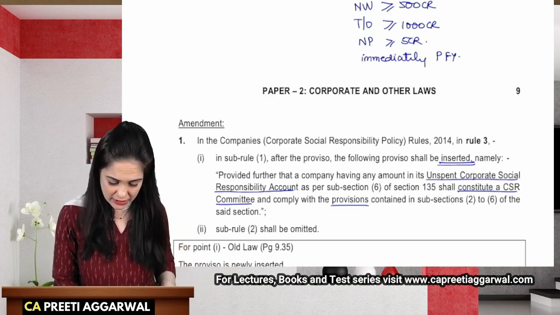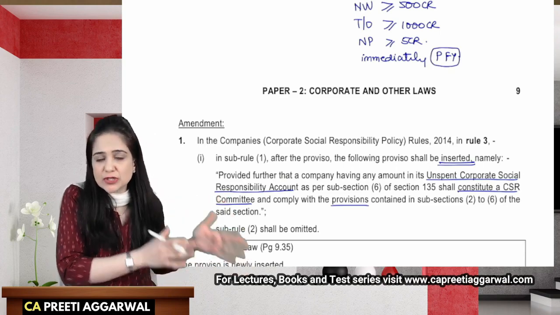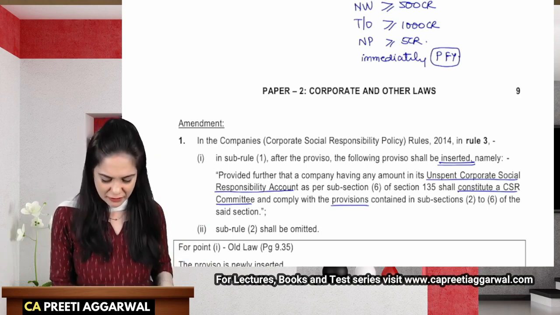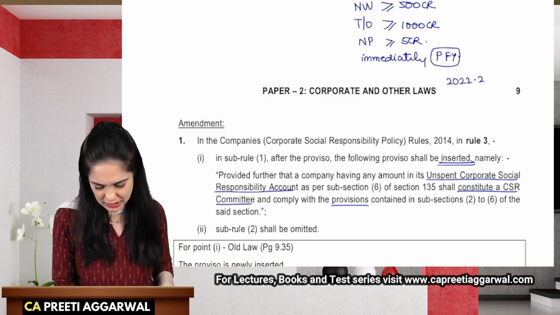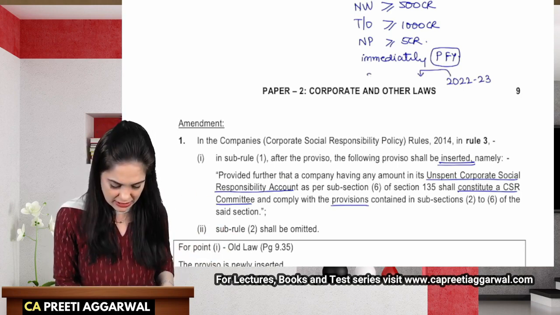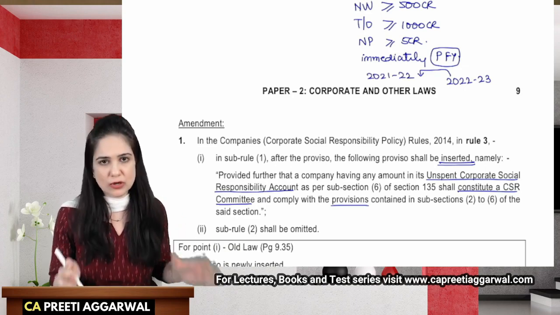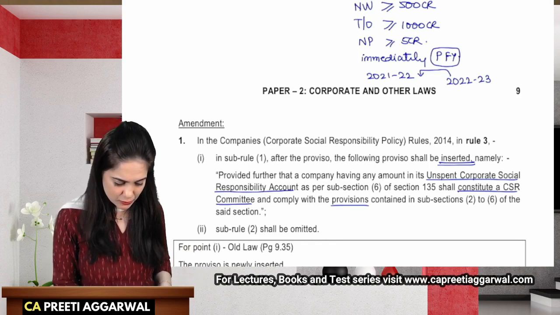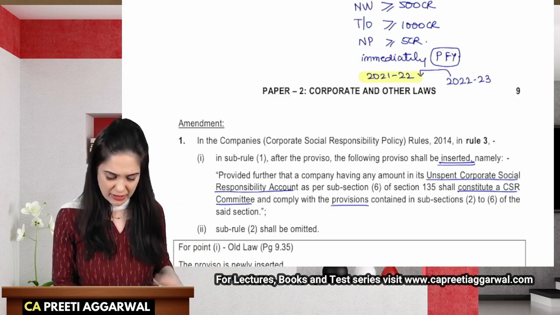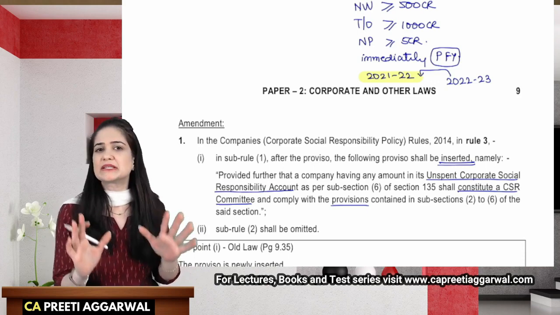Now it is worth noting that I will consider the previous financial year figures to determine whether I need to make spending this year. So if, for example, I am in the year 22-23, I will have to consider my position in the previous financial year, that is 2021-22, to decide whether CSR applies or not. If in that financial year my net worth, turnover or net profit satisfies any of these limits, then CSR will apply.